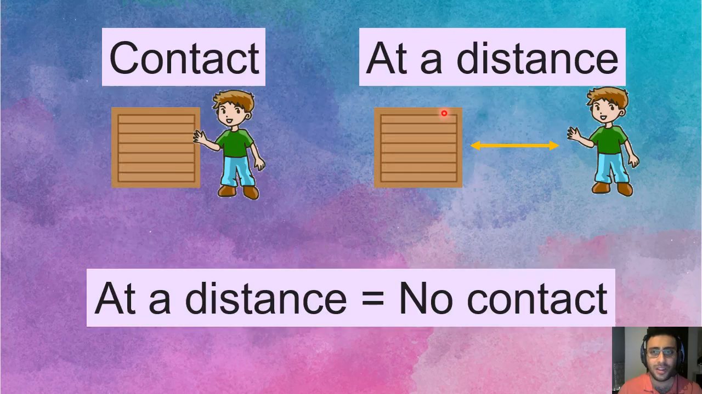Now, what does the at a distance mean? At a distance means no contact. What does that mean? Contact means when you touch, when there is touch of something. For example, look at here. My hands have contact. It means they are touching. But at a distance means they are not touching. So there is no contact. So when I say action at a distance, it means something happening at a distance.